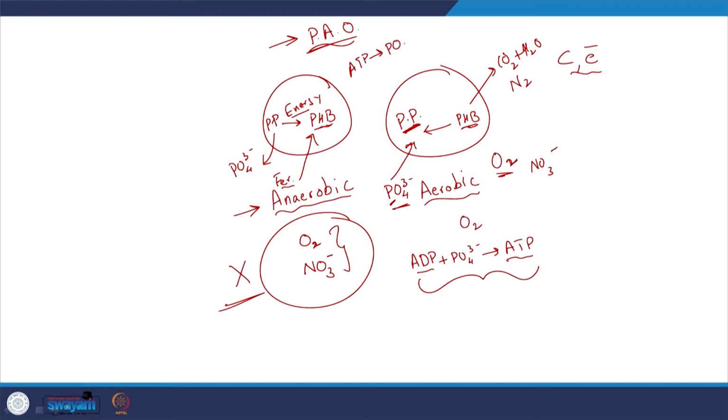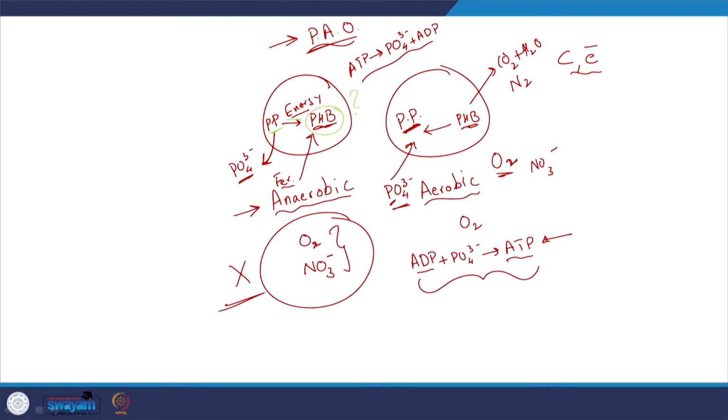PO4 3 minus is being released, but we do not need to look at this in detail. This is a part of it, involved in the formation of PHB, with polyphosphorus being degraded such that phosphates are released, right. So, what is the crux of this issue now? Here energy is being released internally from the polyphosphates being degraded to form PHBs.